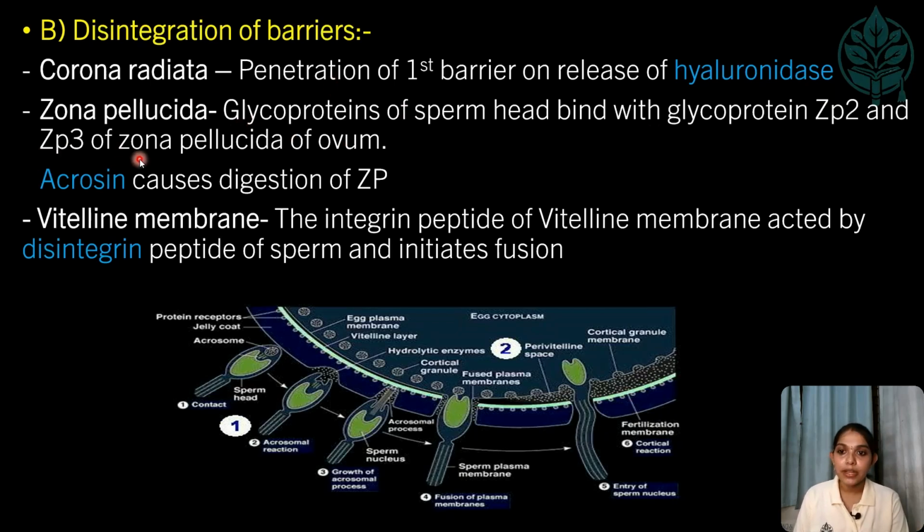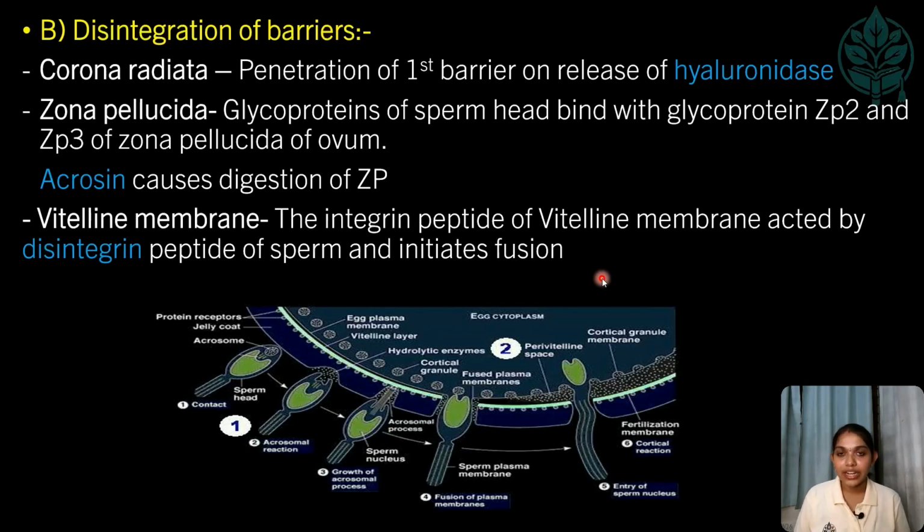Next, coming to the zona pellucida, we have here the glycoproteins to which the head of the sperm gets bound, that is ZP2 and ZP3 of the zona pellucida of the ovum, whereas the acrosin, which is released from the acrosome, causes the digestion of the zona pellucida. And coming to the vitelline membrane, the integrin peptide of the vitelline membrane is attacked by the disintegrin peptide of the sperm and initiates fusion.